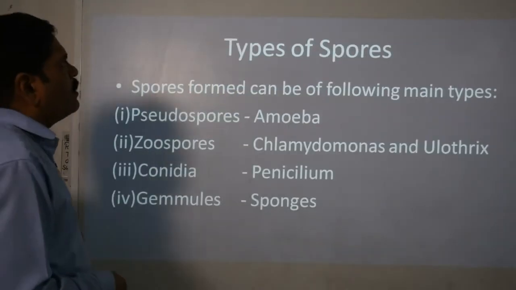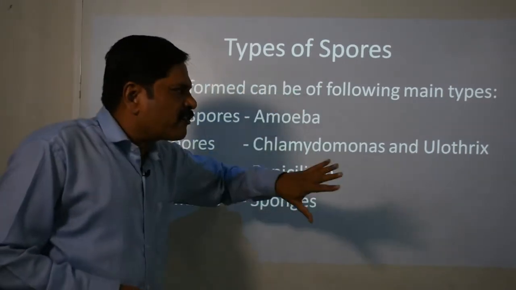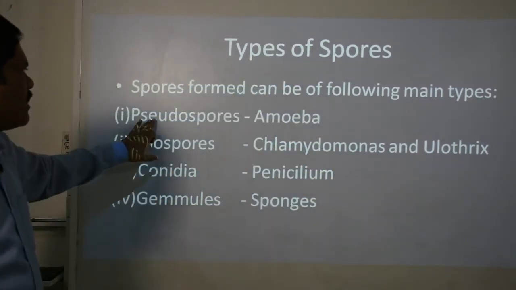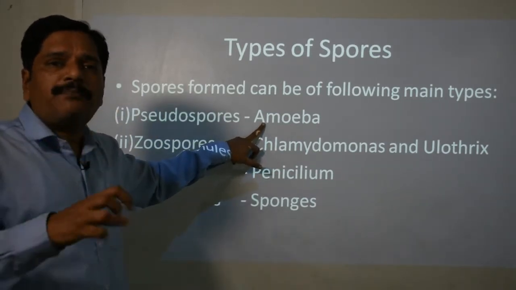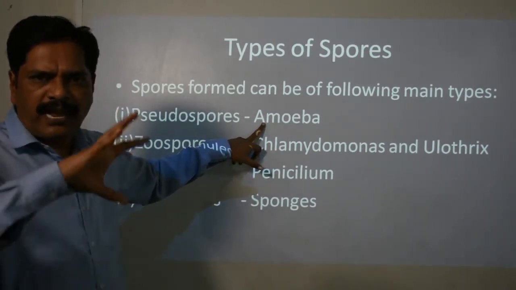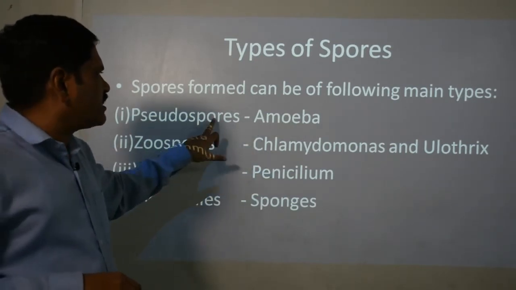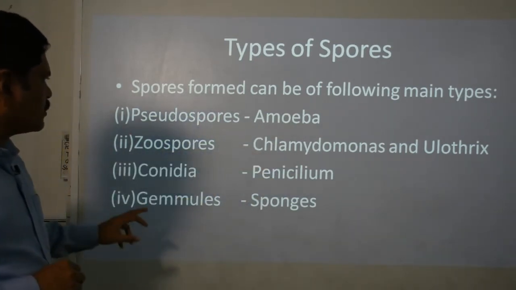Okay, now here in different organisms, these spores are of different types. Likewise the pseudopodiospores in the amoeba, where the shape of the spore is not fixed, it is like an amoeboid structure, then it is called pseudospore.